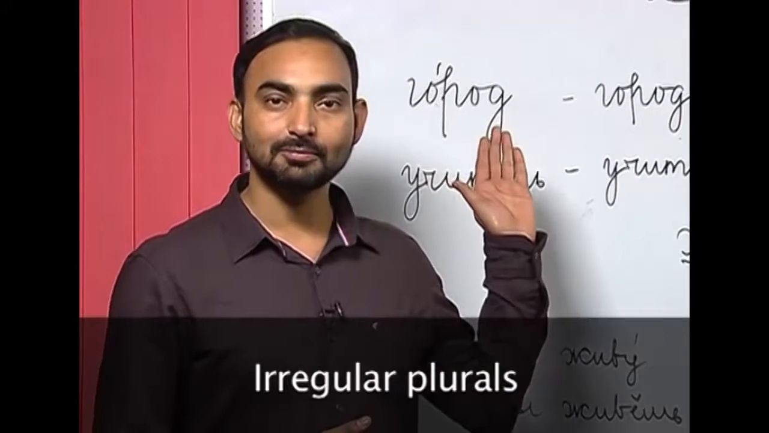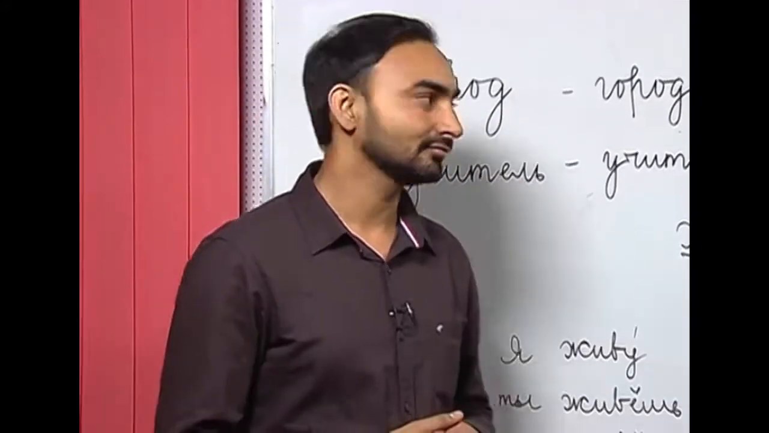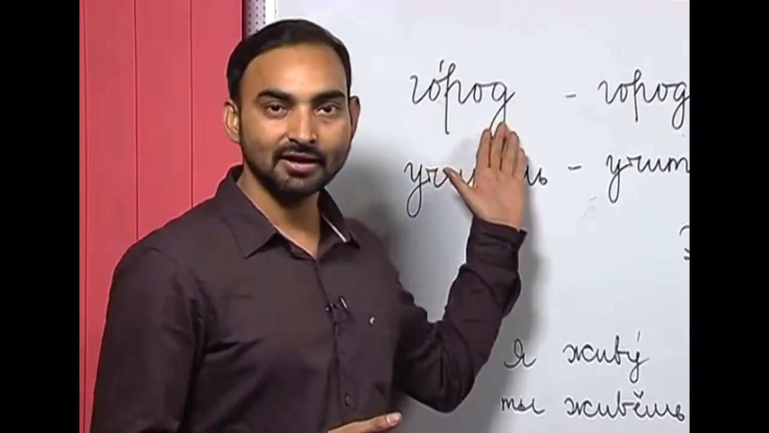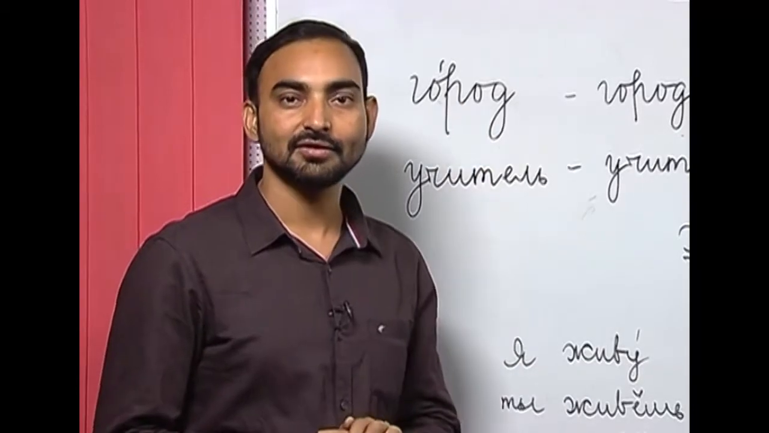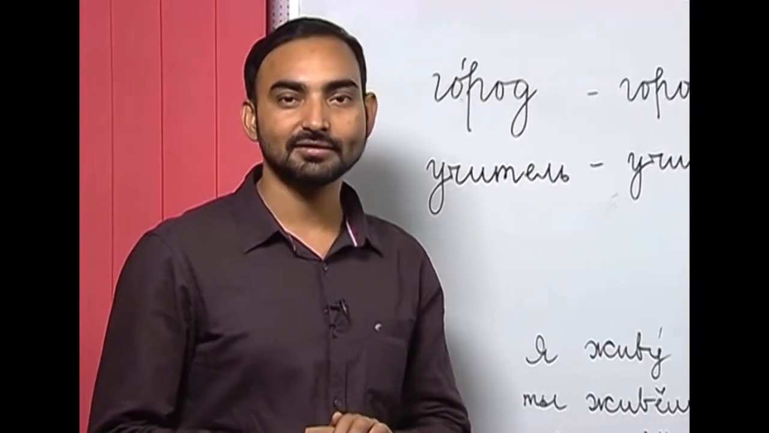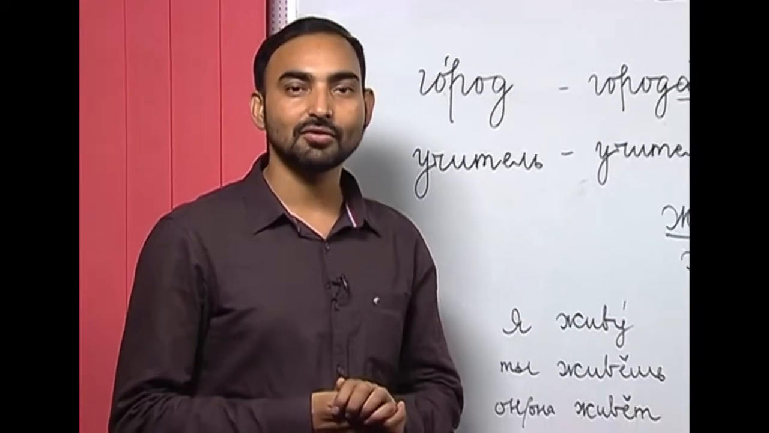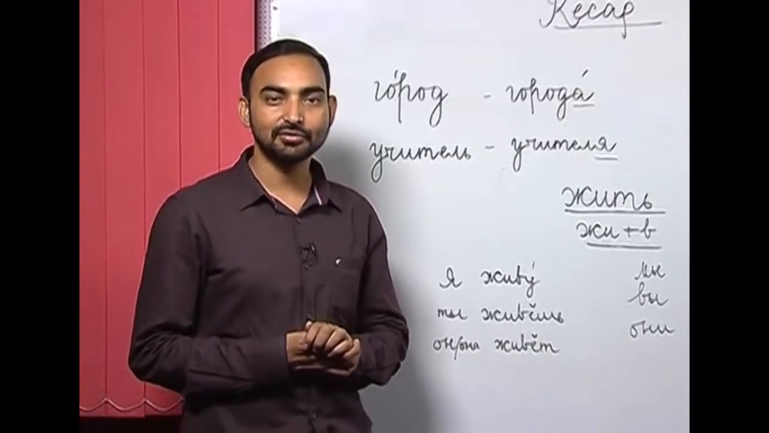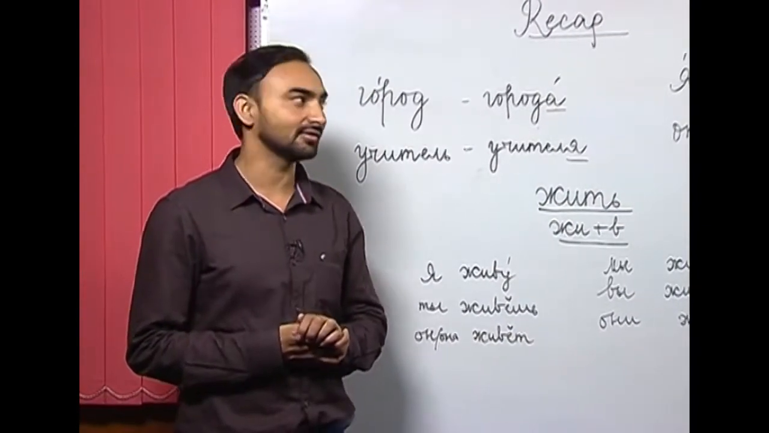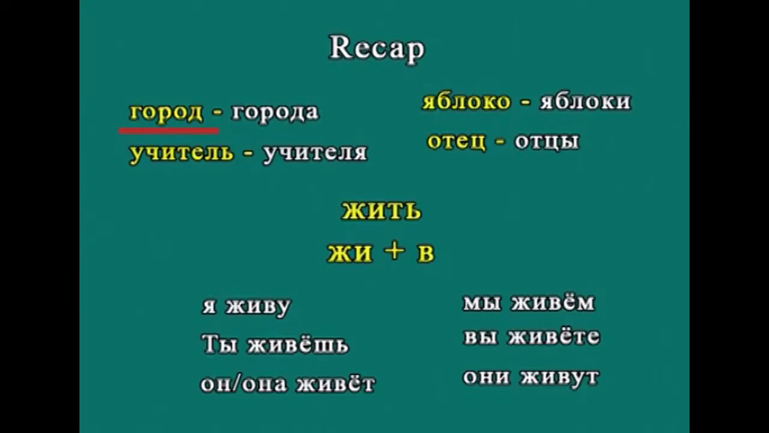Before moving on, let's have a quick recap of some of the topics that we learned in the last lesson. So let's start with the irregular plurals first. In the last class, we had seen that there are certain nouns which, while forming their plurals, don't follow the prescribed rules of formation of plurals. For example, the first noun we have is город, and what is the plural of город?